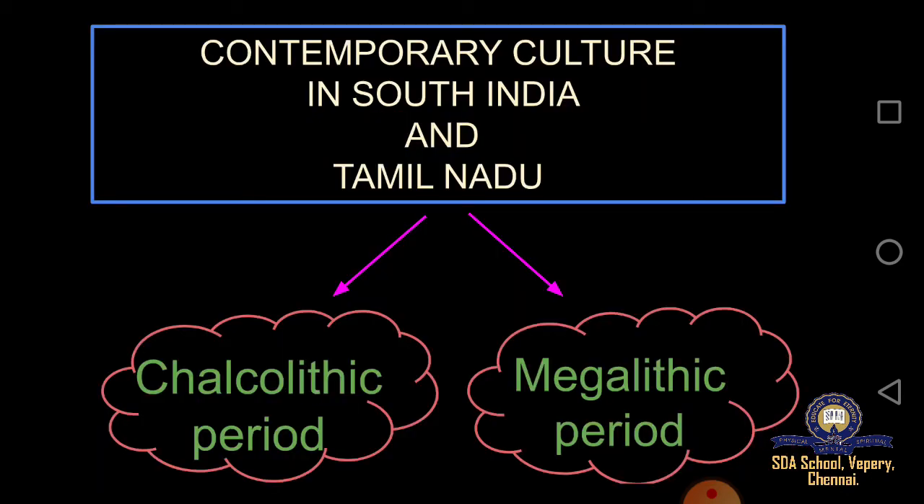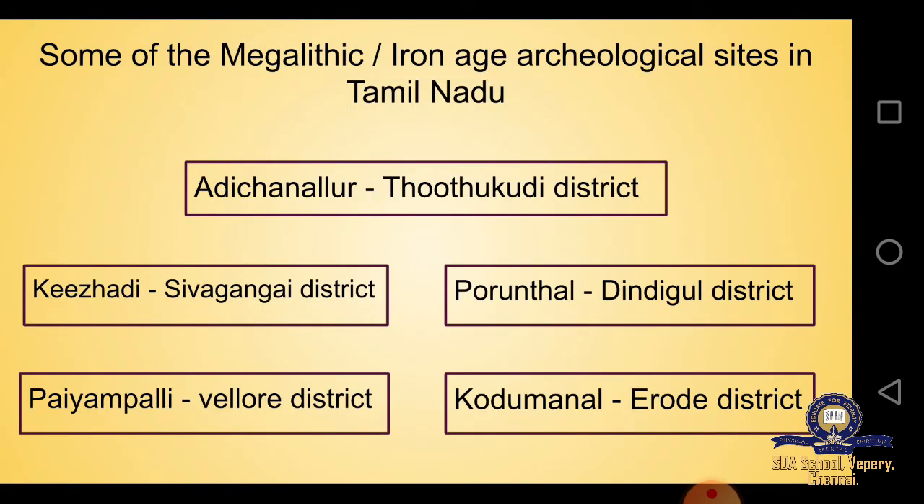Then we saw about the contemporary culture in South India and Tamil Nadu, and this was also classified into 2 types, early and later. The early period was called the Chalcolithic period, and the later period was called the Megalithic period, because in the early period they used stones and copper. These people were mostly engaged in agriculture and cattle rearing. So this was about the two divisions.